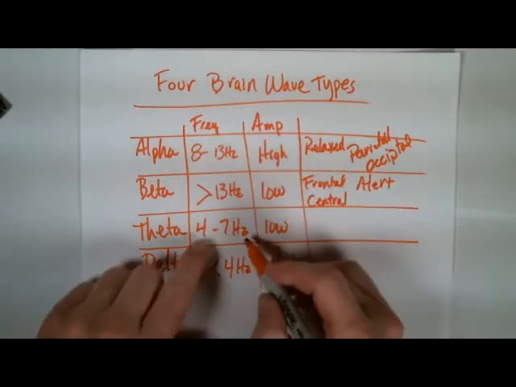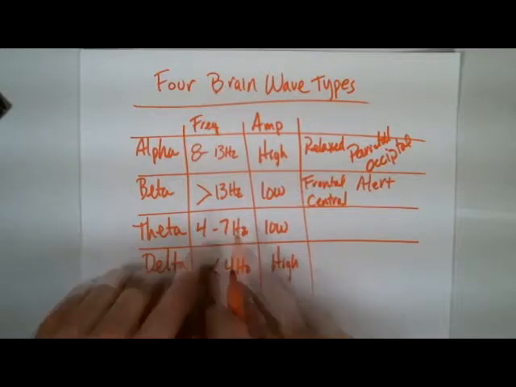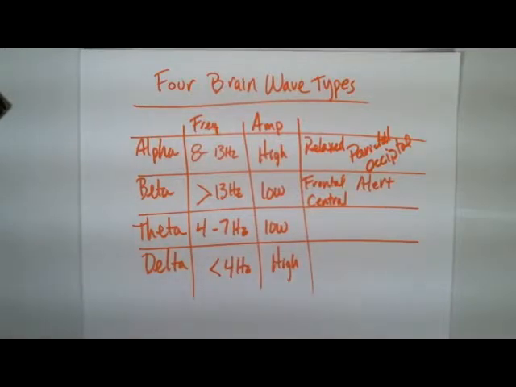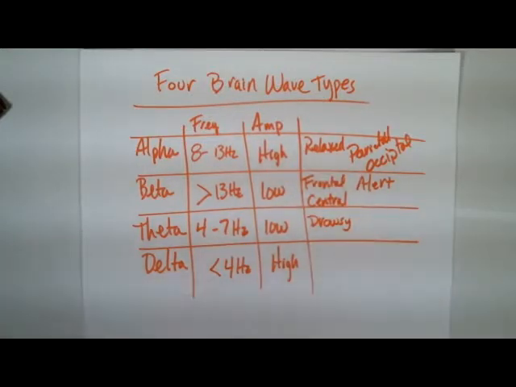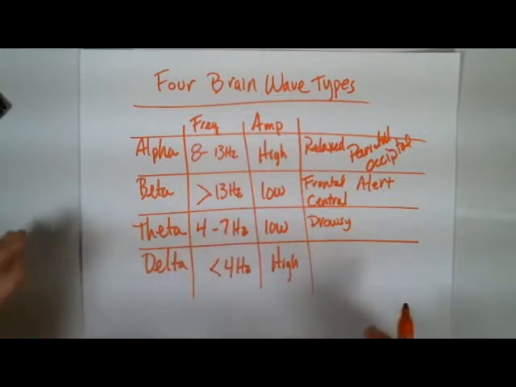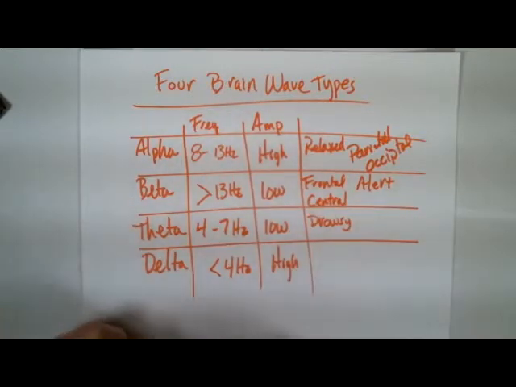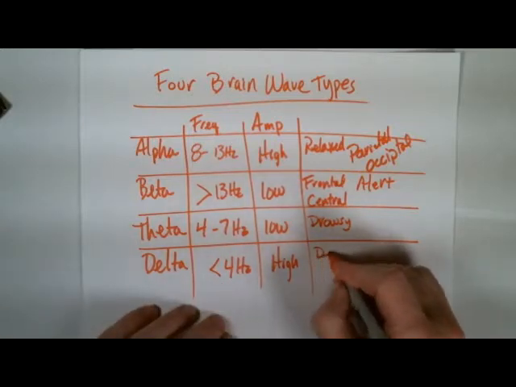Theta waves, we have a lower frequency, so we're now moving to an even more relaxed state. You've got a drowsiness here. Think of when you're tired, you're drowsy, you're starting to become conscious of your surroundings, but you're also almost going into sleep, and that's basically where theta waves come in. Very low voltage, they've got a frequency that's very low, and then eventually, if you're going to sleep, you're going to fall into what we call the deep sleep waves.